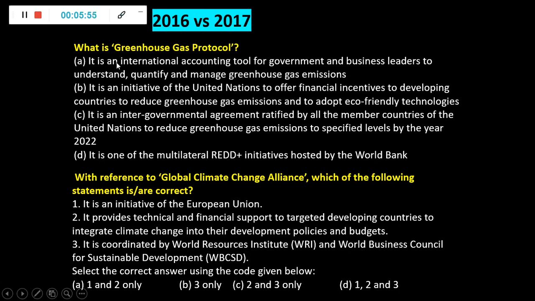But UPSC did not ask anything like that in 2016. They did not ask the body, they did not ask the year in which it was implemented, nothing. They simply asked something like a definition. So that extra thing, if you have read that, next year when you go to the exam hall and see this, you will immediately understand UPSC has done that trick again. They have taken one line of a previous year topic. And this happens every time.